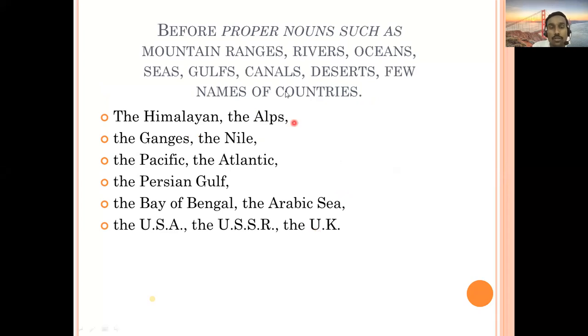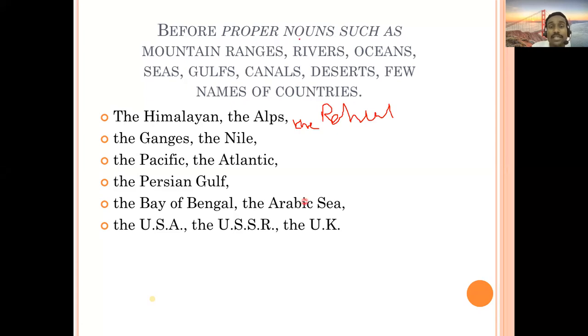The next important use, with various kinds of things, you can find here. Before proper nouns such as mountain ranges. Usually before a proper noun, we don't use any article. For example, you can take any noun, or your own name. If it is my name, I can't say "the Rahul." That is not possible. You can't do it like this.